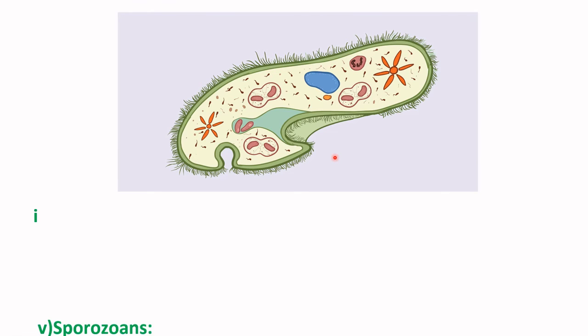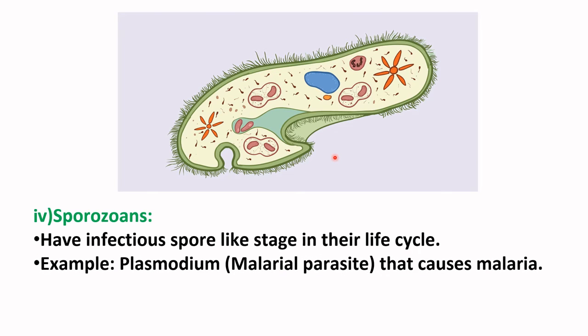We are left with one more group, that is the sporozoans. Sporozoans have an infectious spore-like stage in their life cycle. For example, you must have heard of malaria and the malarial parasite, Plasmodium, that causes malaria. This Plasmodium is actually a sporozoan which is spread by the bite of the female Anopheles mosquito. So we have covered the types of protozoans, and we have also finished kingdom Protista, and another